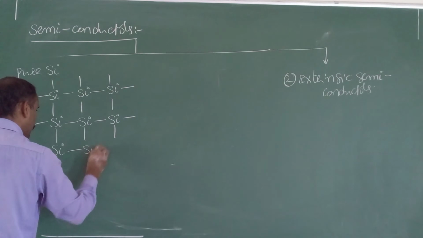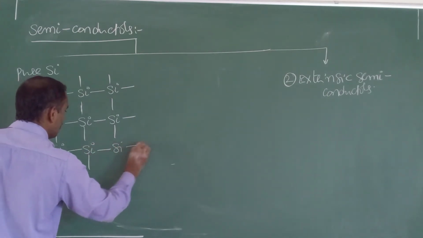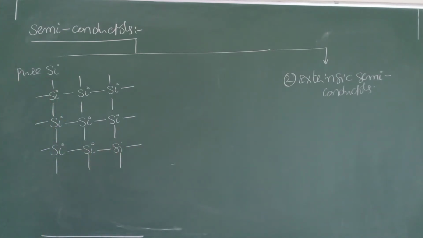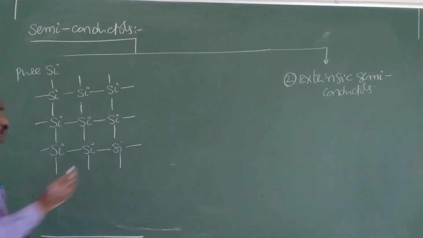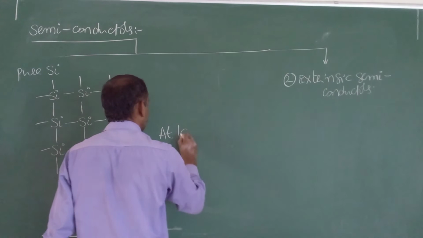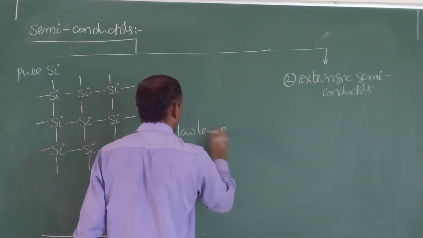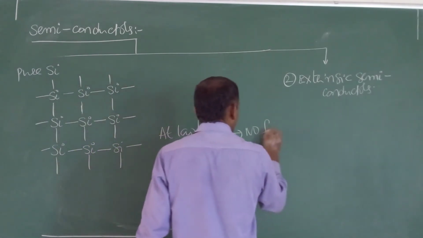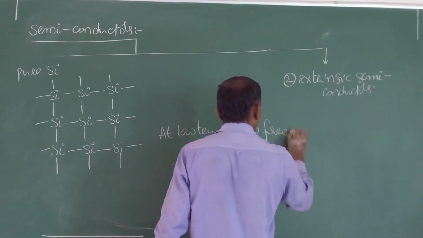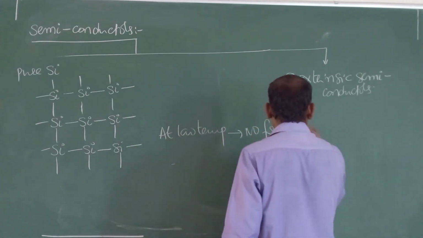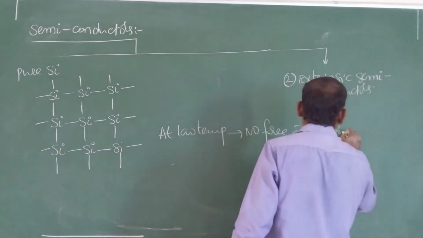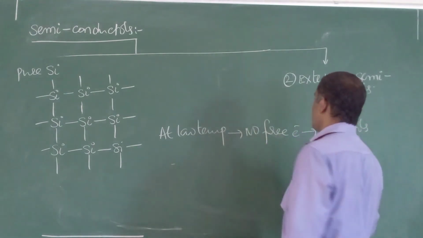At low temperature, all electrons are involved in bond formation, so there is no free electron. Hence, at low temperature, they act as insulators. They do not conduct electricity.